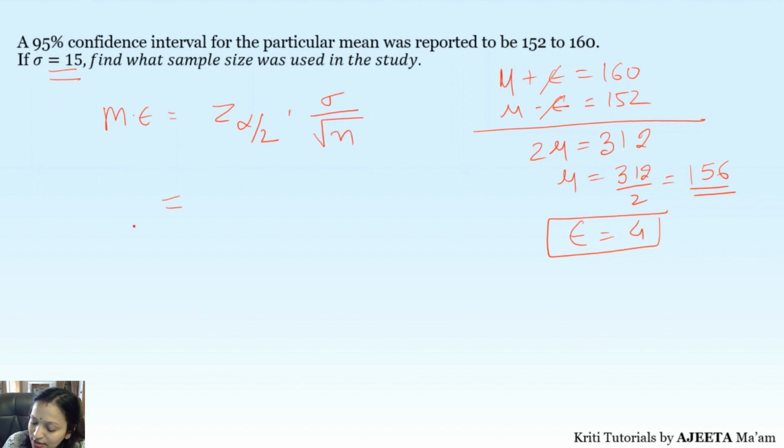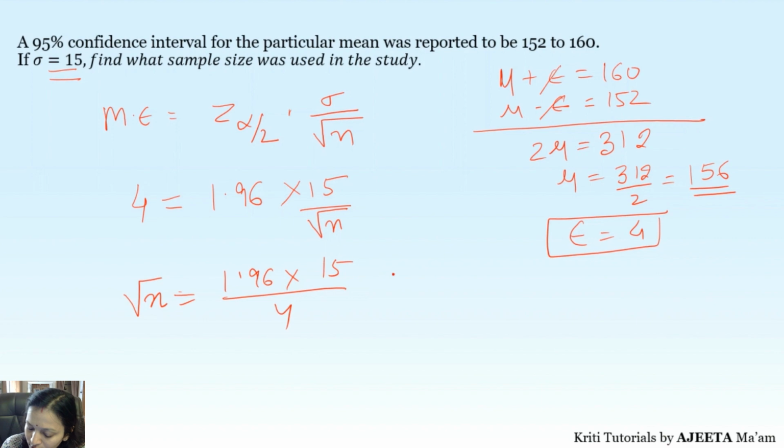So Z for the 95% confidence level is 1.96. Standard deviation is given as 15, and root n is what we have to find, correct? Now margin of error is 4, correct? So we have to find n. Now let's move in. So what do we get here? 1.96 into 15 upon 4 will be your root n. Correct?